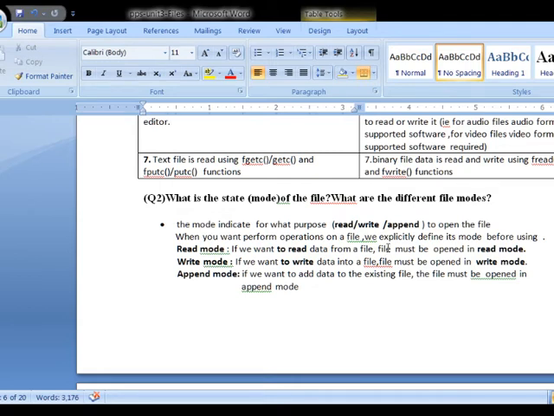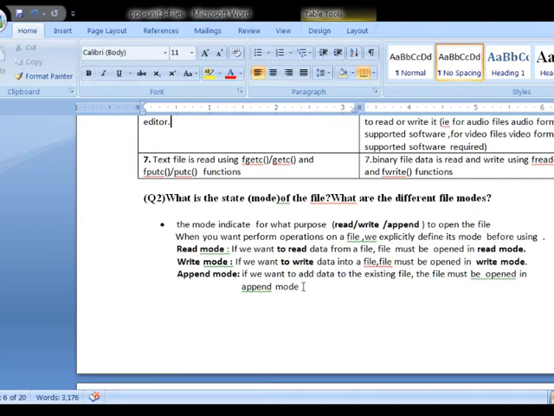By seeing the mode of a file, we know which operation we are going to perform on the opened file. The first one is read mode. If you want to read data from a file, the file must be opened in read mode. If you want to write data into a file, it must be opened in write mode. If you want to add data to the existing file, the file must be opened in append mode.